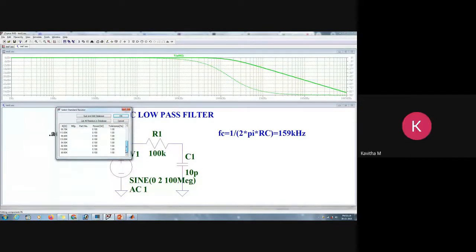And if you want, you can choose from another database also, from other sources, or if you want to put any other resistance value, that also you can do by editing the database. So here for this one, we didn't put any tolerance and power wattage. Okay, so we can do that also. And if there is any resistor model that you want to use, that also we can do.